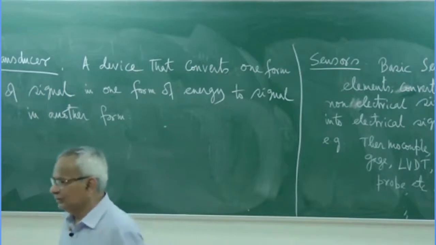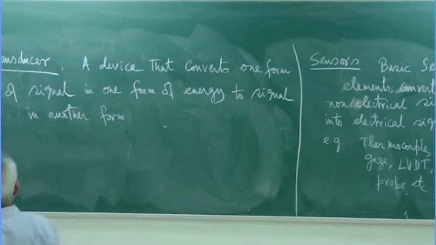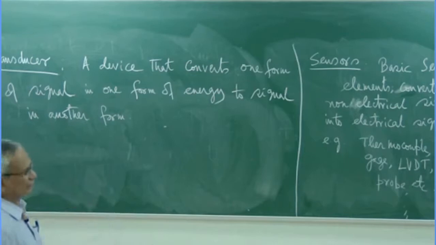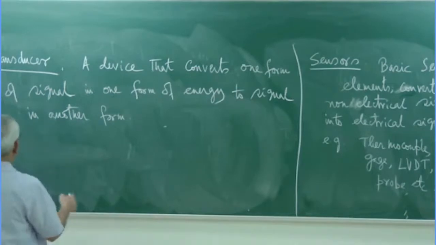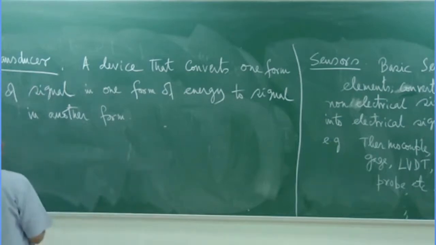So optical to mechanical is also possible. A transducer is a bigger set, while a sensor is only a subset of this. A transducer is basically a bigger set which converts any form of signal to any other signal.